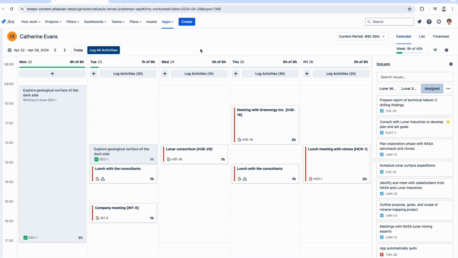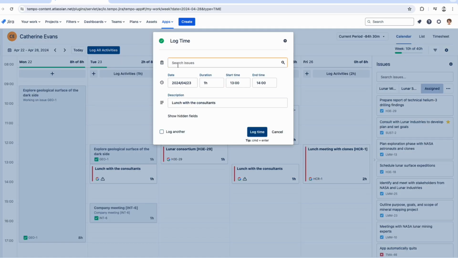Okay, so I can log time to any of these suggestions simply by clicking log time. For example, here, company meeting, if I click log time, that's going to log it just like that. Now you're going to see here that some suggestions actually have an exclamation warning. Okay, so this is because it's lacking an issue key.